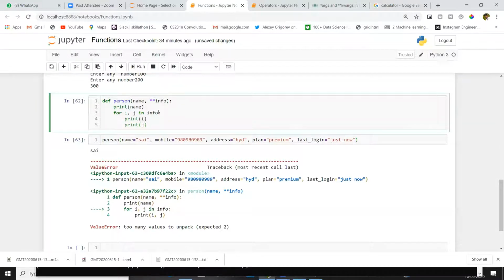Okay, the problem here is we have to call the items function. That is the default for dictionaries. For a list, you directly give the list name here, but for a dictionary you have to call items. That is the thing here.